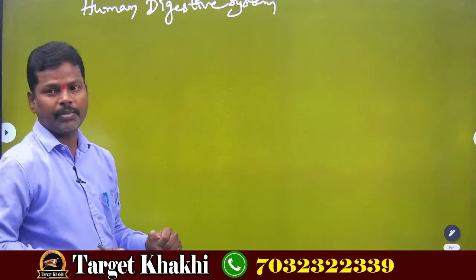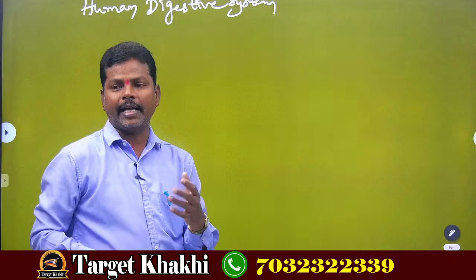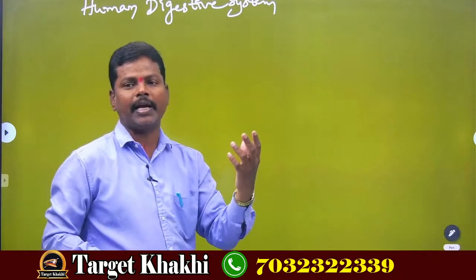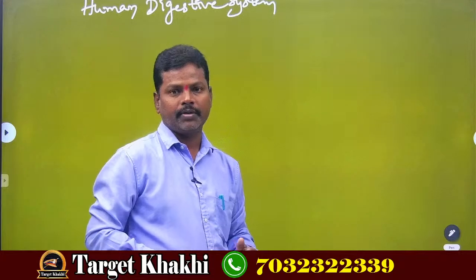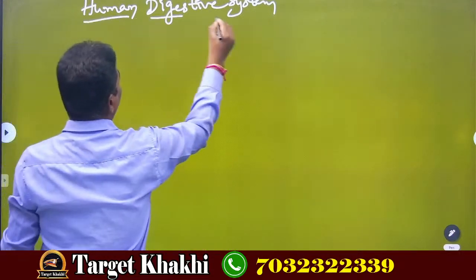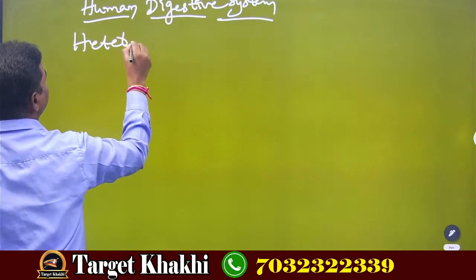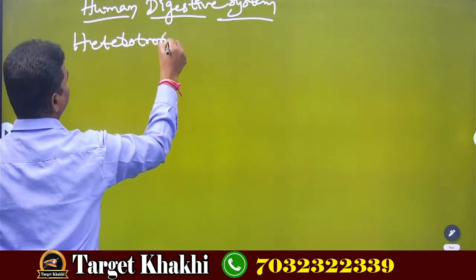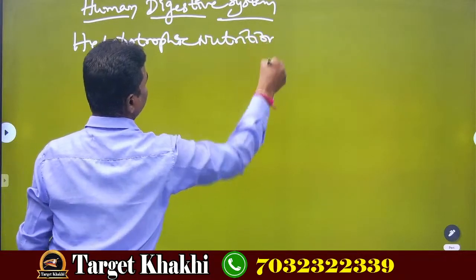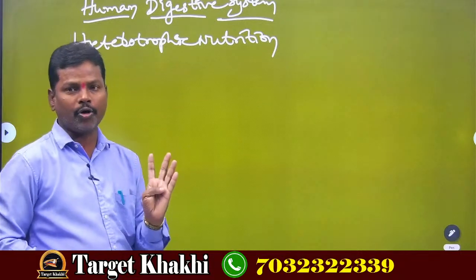Human digestive system. As we are mammals, we are taking nutrition as heterotrophic nutrition, nothing but we are depending like animals on plants for food. Why? To get energy. I already told you about heterotrophic nutrition. In heterotrophic nutrition, we have 4 types again.